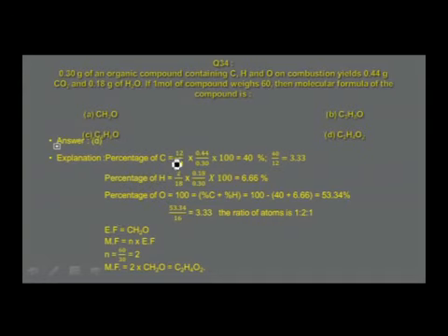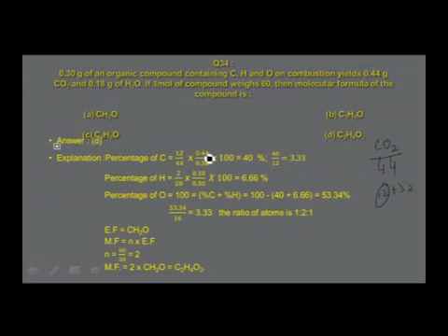Percentage of carbon, 12 by 44. What is this 12 by 44? 12 is the mass of carbon in 44 grams of carbon dioxide, because molar mass of carbon dioxide is 44. So molar mass of carbon dioxide is 44. How is this 44 you get? This is 12 plus 32. So 12 grams is present in 44 grams. 12 by 44 into 0.44 by 0.3.